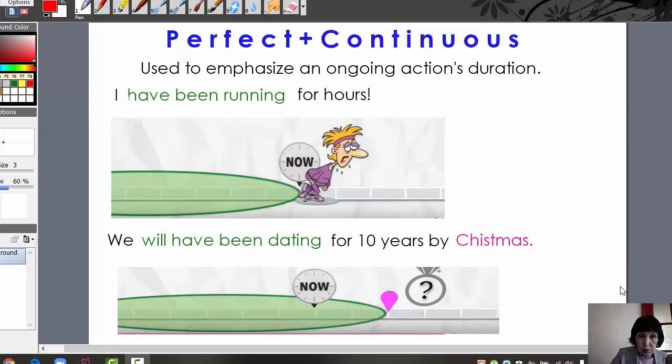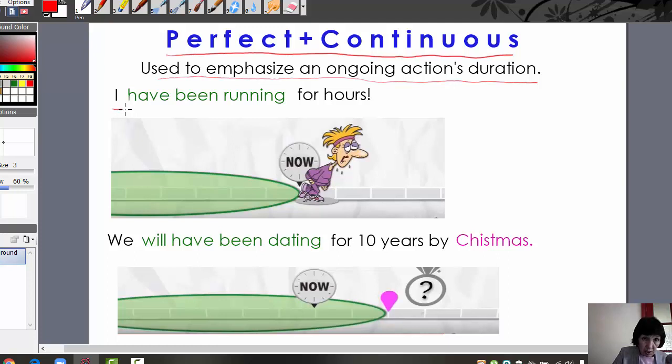Now let's look at perfect plus continuous tenses. Perfect plus continuous tenses are used to emphasize an ongoing action's duration, and are usually paired with some description of how long something happened.